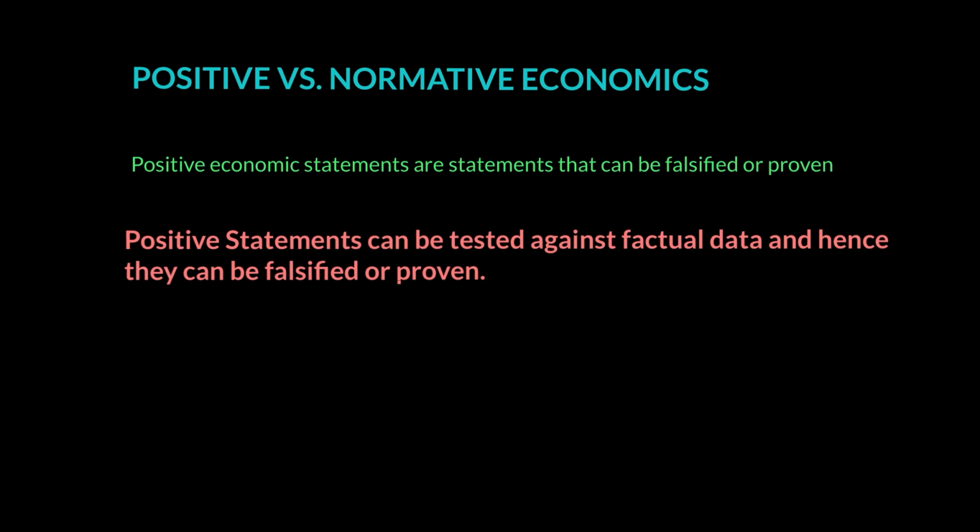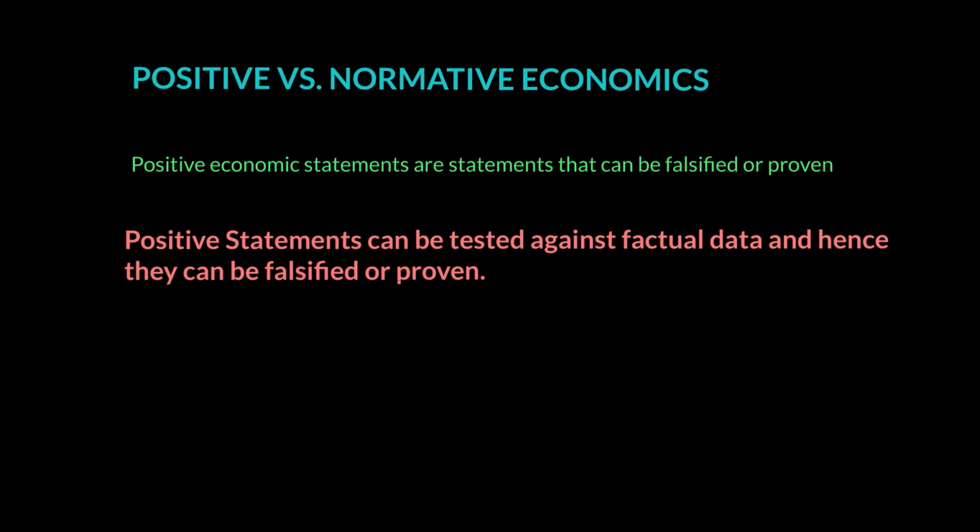For example, if I say my house from the school where I work is 10 kilometers away. Now this is a positive statement because I can measure the distance and I can figure out whether it is 10 kilometers away or more than 10 kilometers away or less than 10 kilometers away. So the way I can prove this right and wrong is through data.